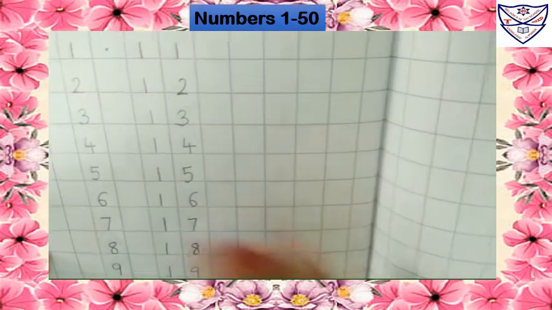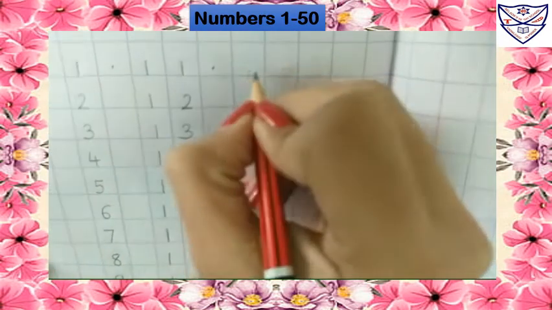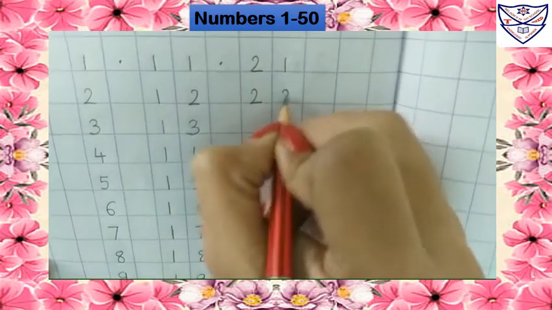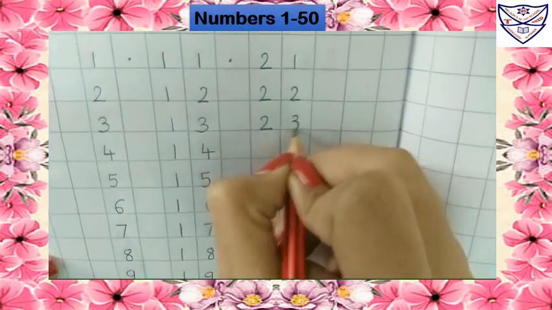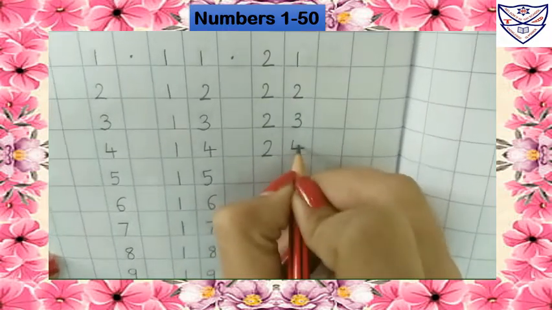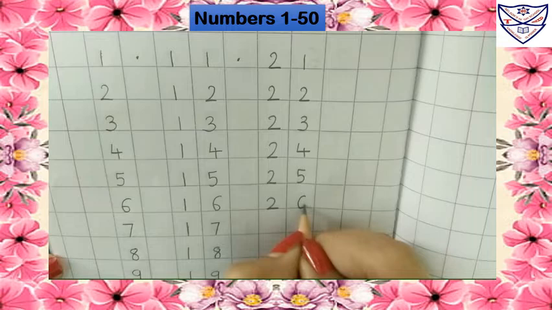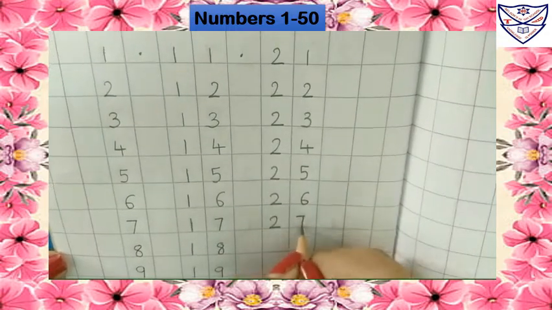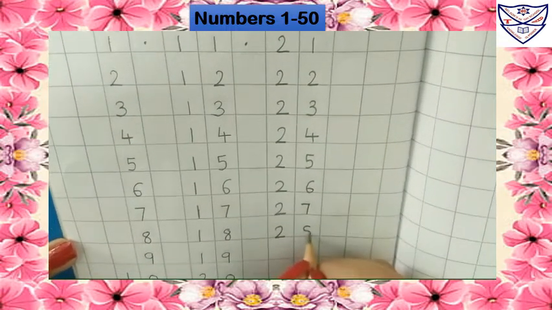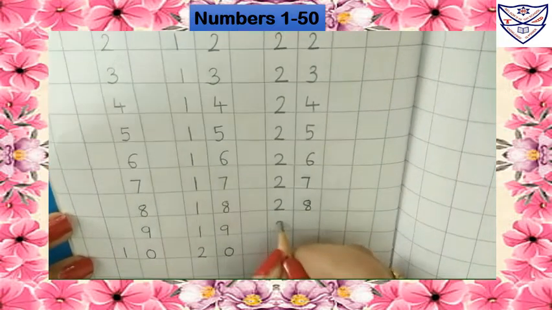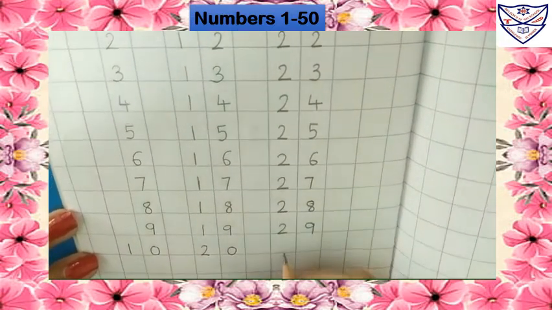Now leave one line and write here 21, 22, 23, 24, 25, 26, 27, 28, 29, 30.